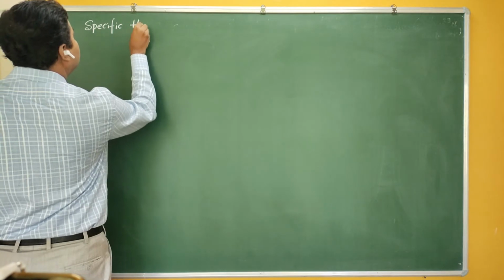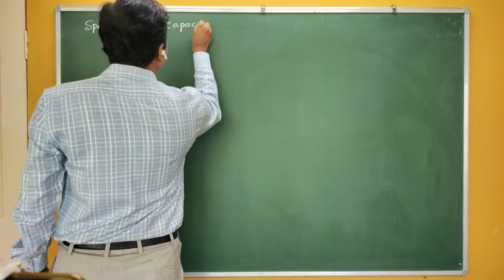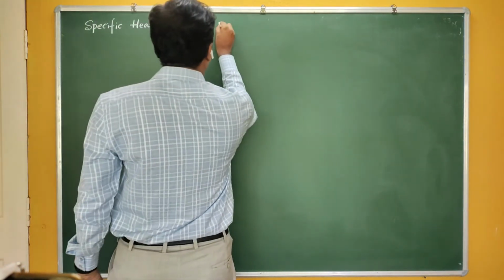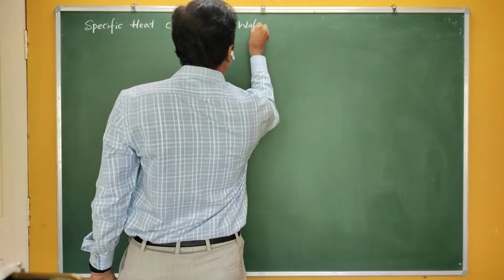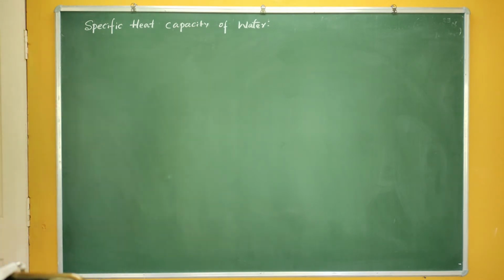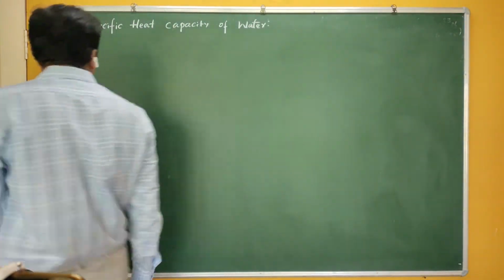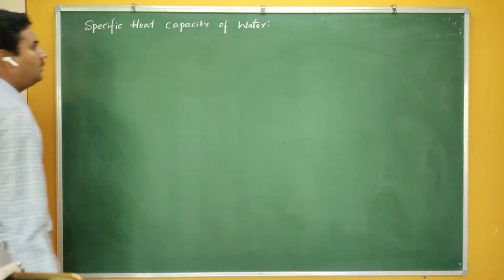Specific heat capacity of water. If you take water, let me start with one molecule here.